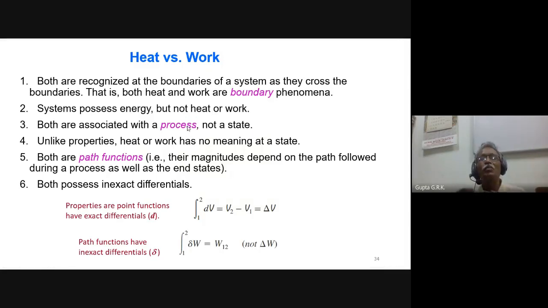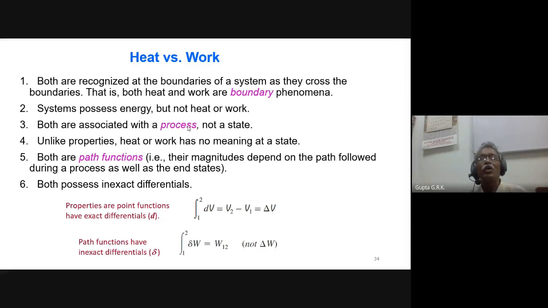And I told you there is a comparison between heat and work. Both are having similar properties. This is a transient phenomenon. This is a boundary phenomenon. And systems don't possess heat or work. The systems possess energy, but not heat or work. We cannot say the system has so much of heat. We cannot say this system has so much of work. We can say the system has so much of energy that is stored. And heat and work can be seen only at the boundary when it is crossing. So it doesn't possess. So it is not a property of the substance.